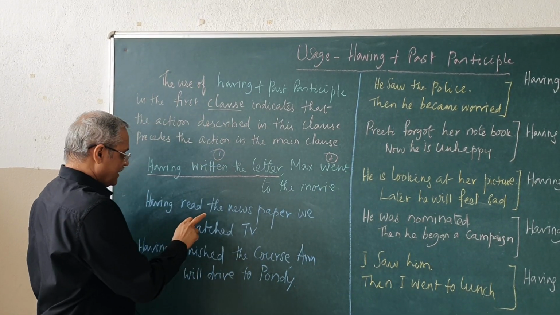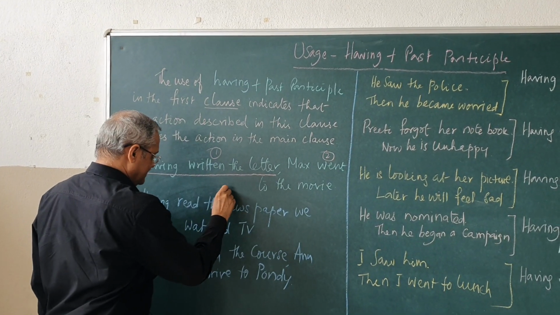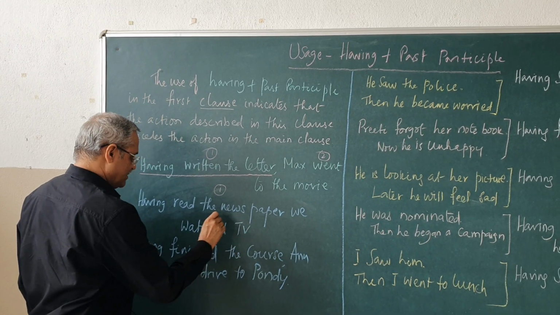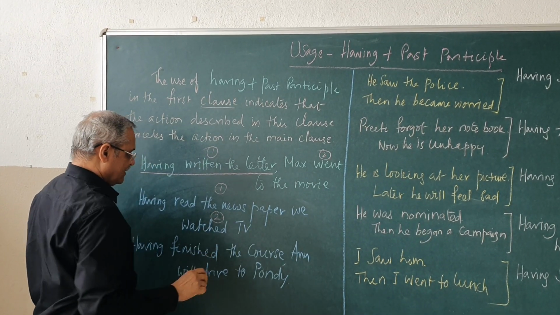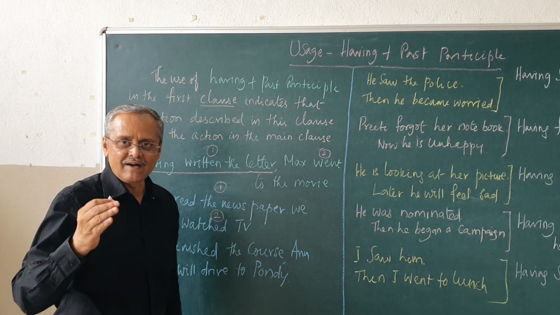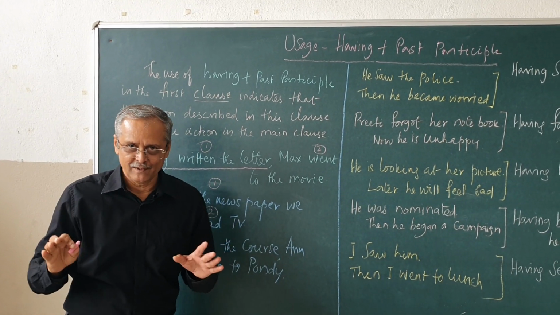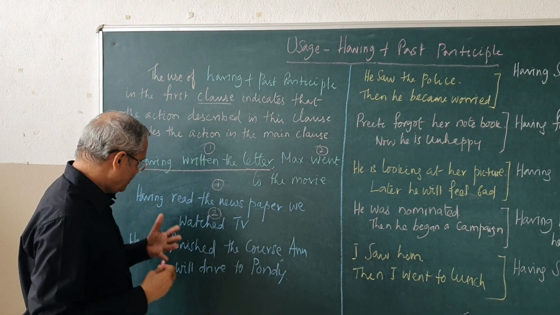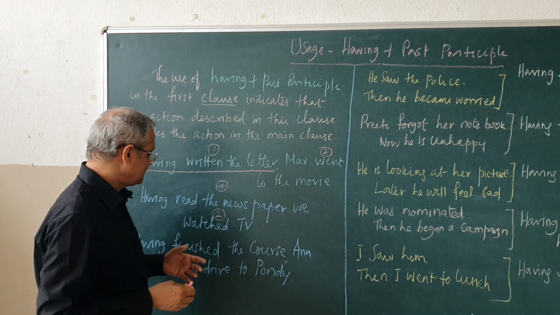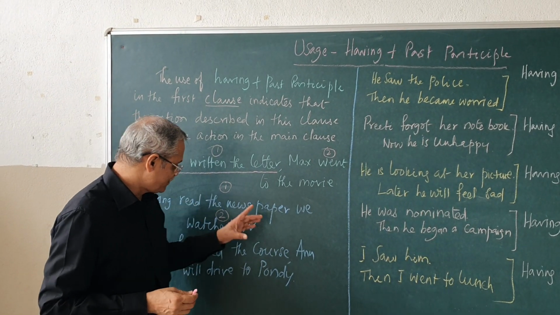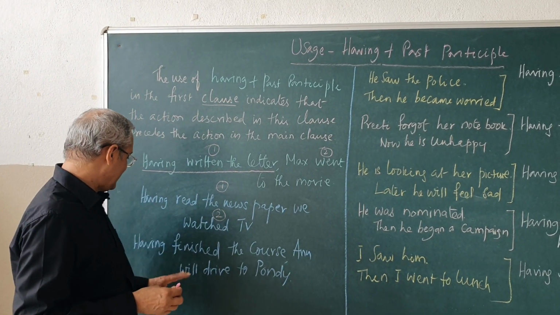Here also, having read the newspaper, that is the first action. We watched the TV. After that, we read the newspaper, and after that we watched the TV. That is the meaning here. But how do you say in a standard communication? Having read the newspaper, we watched the television.